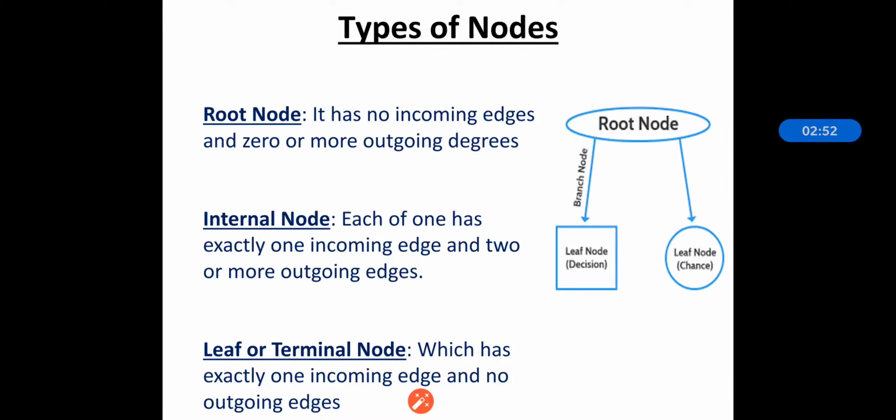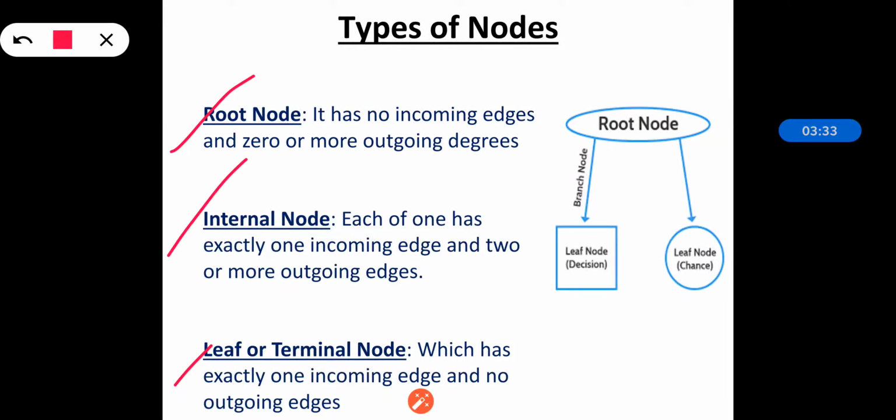So how does it work? Consider a simple version where instead of classifying the data into distinct groups, we categorize them into two groups. We can do that by the representation in such a way that according to the choice, the leaf nodes will be considered. To know about the decision tree, first it is very necessary to know the types of nodes. The types of node basically contain three nodes, that is root node, internal node and leaf or terminal node.